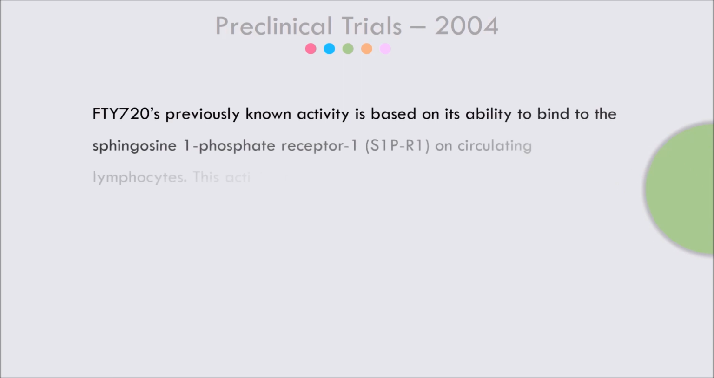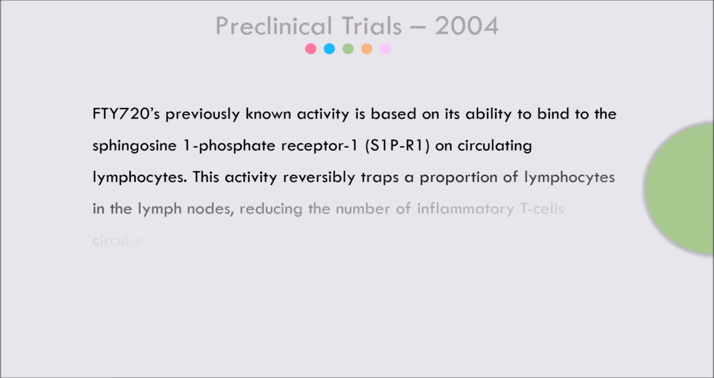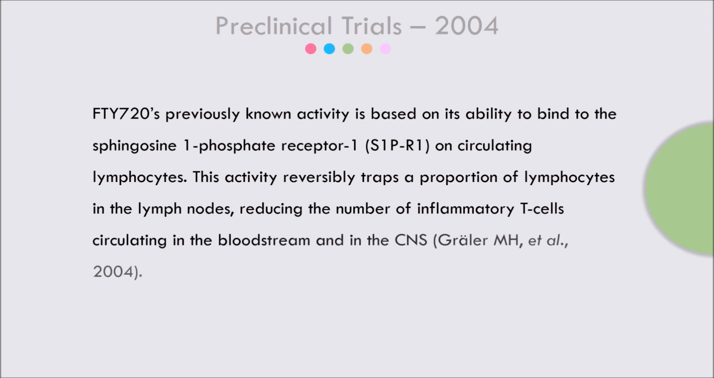FTY-720's previously known activity is based on its ability to bind to Sphingosine 1 phosphate receptor 1 on circulating lymphocytes. This activity reversibly traps a proportion of the lymphocytes in the lymph nodes to reduce the number of inflammatory T cells circulating through the bloodstream and in the CNS.